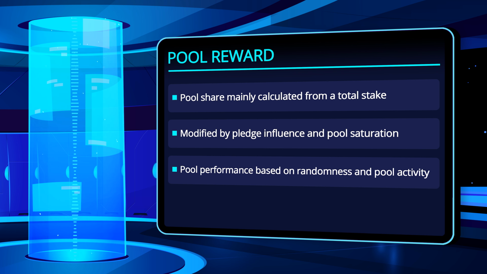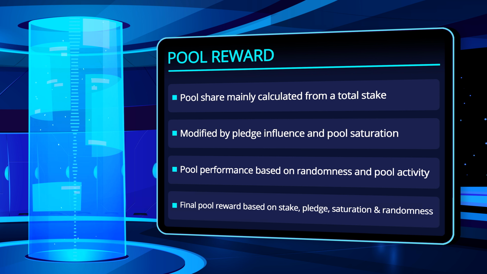One aspect of this is random in nature, namely the number of slots allocated to the pool, i.e. the possibility of producing a block at all. This number can be lower or higher than the theoretical calculated number. One speaks then of a low or high luck. The second aspect evaluates whether a pool has actually produced the blocks assigned to it. Simply put, whether the pool is functioning properly. In summary, the final pool reward is mainly determined by the overall stake of the pool and is adjusted by other mechanisms such as pledge influence, pool saturation, and randomness.